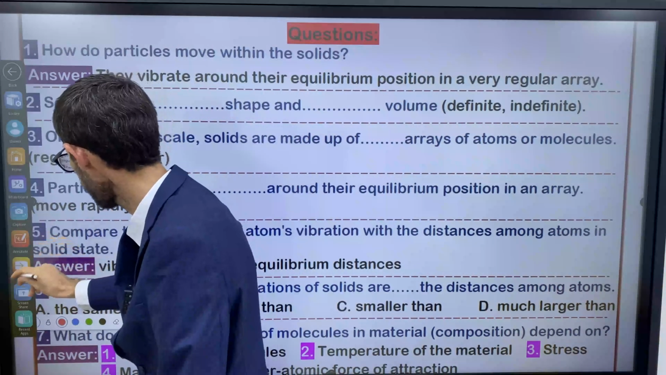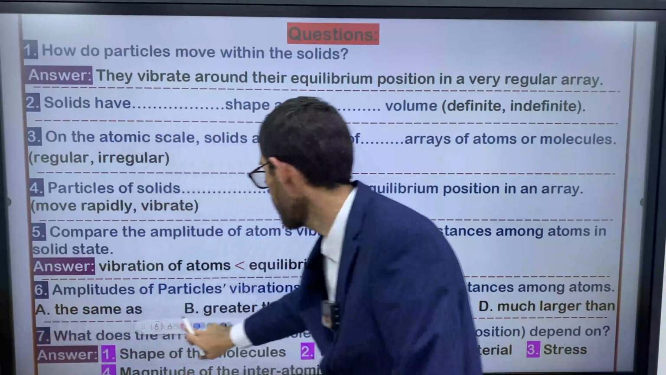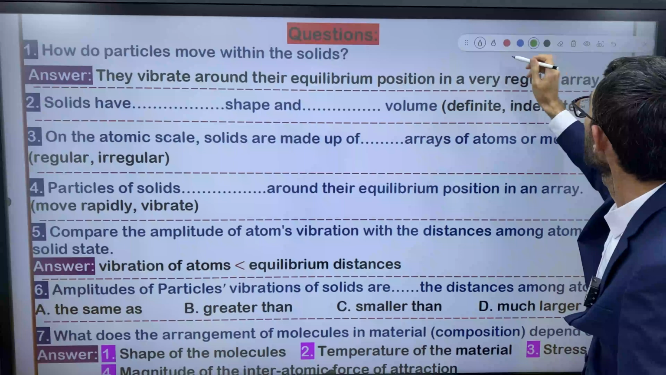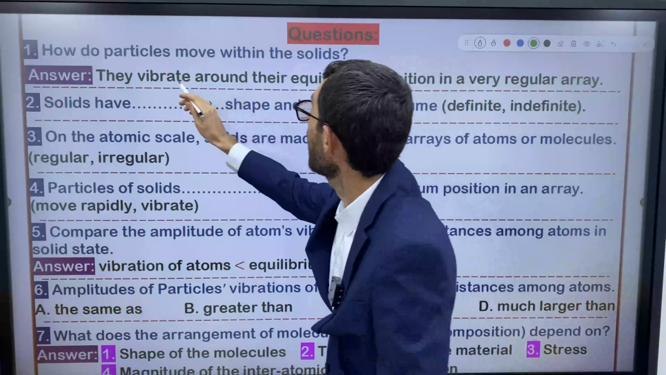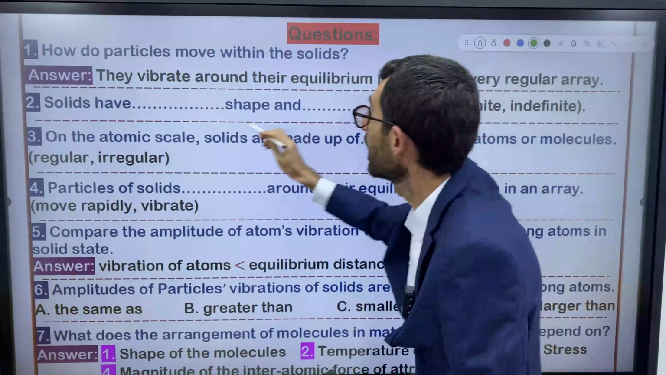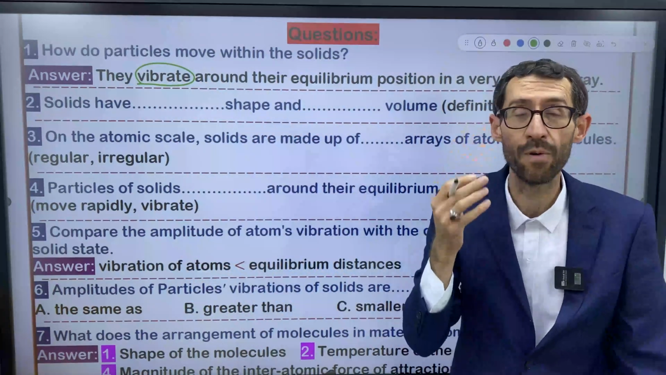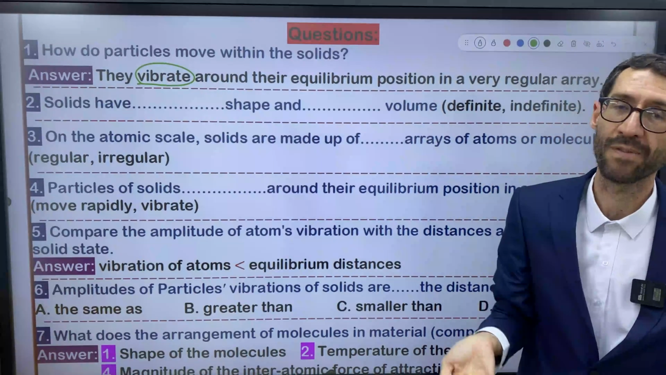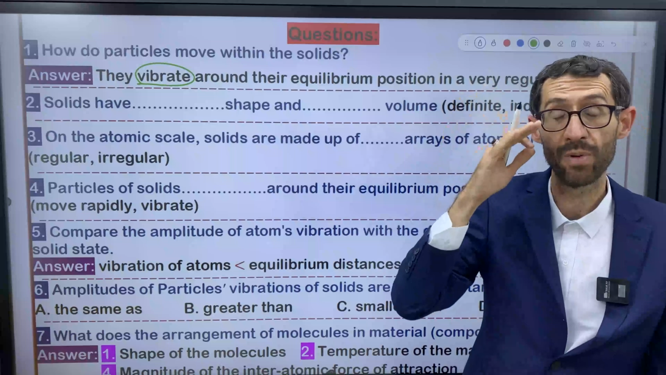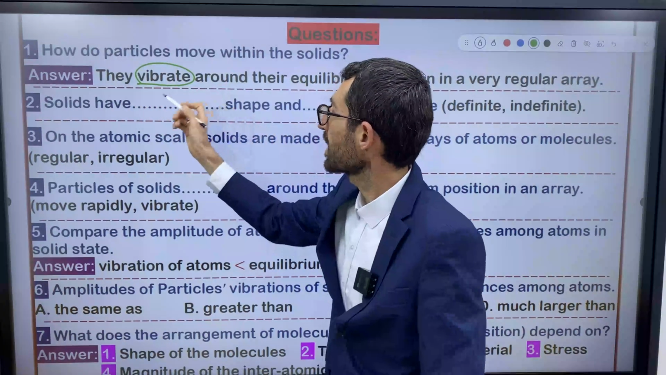Let me bring this one here. I want to show you something. So it says vibrate, vibrate. It talks about vibration. So vibration is important. This is the key for understanding the motion of solids, vibration. They are just jiggling up and down, or I can say they just move up and down. So this is the answer.